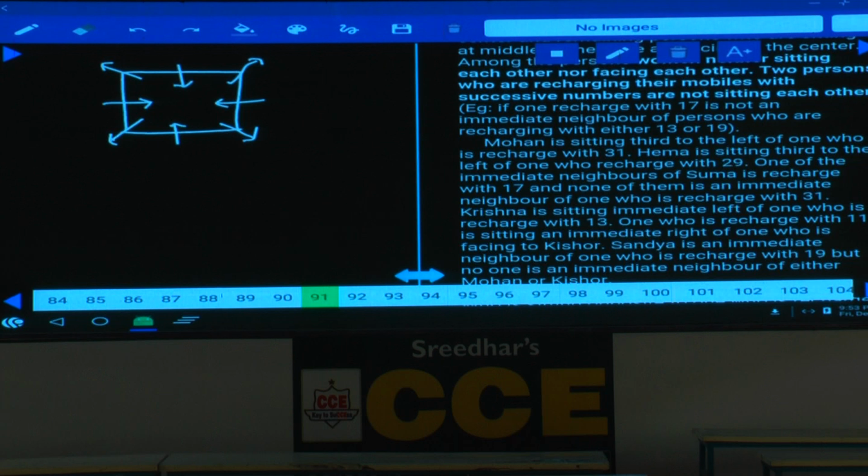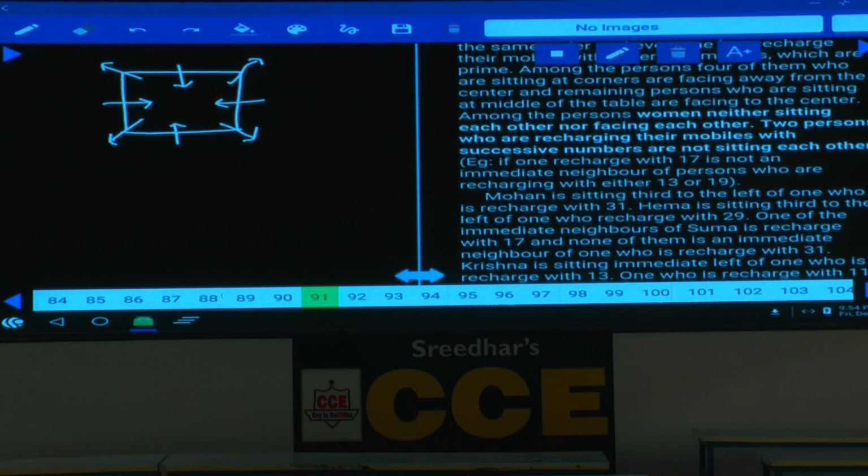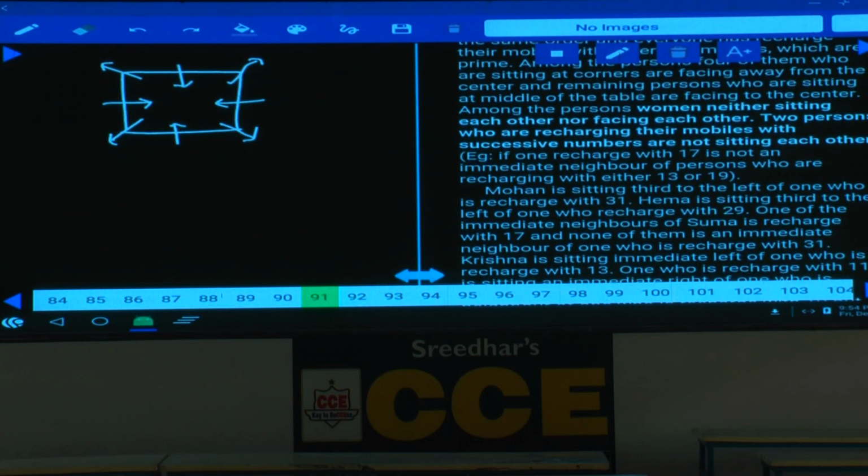Next, 2 persons who are charging their mobiles with successive numbers are not seated adjacent to each other. As these numbers are prime numbers, if one charges with 17, what are the immediate prime numbers to 17? 13 and 19. Hence 13 and 19 are not adjacent to this 17. And among the persons, women are neither seated adjacent to each other nor facing each other. From this, what can we infer? Women are not seated opposite to each other, and they are not seated adjacent to each other.